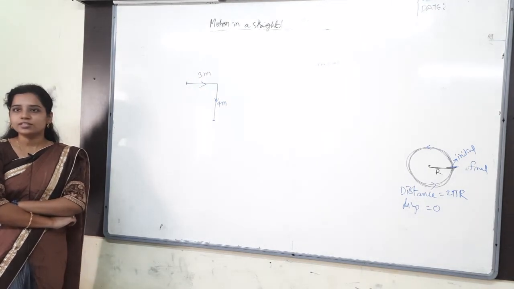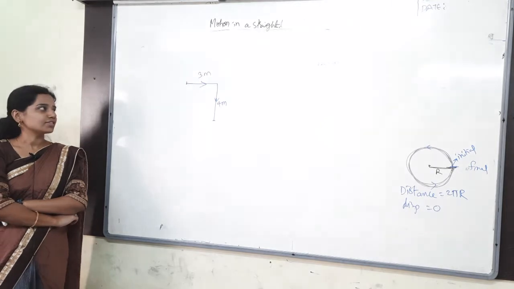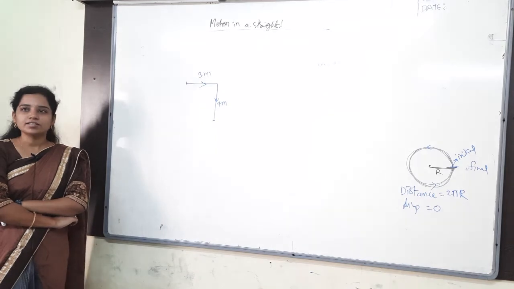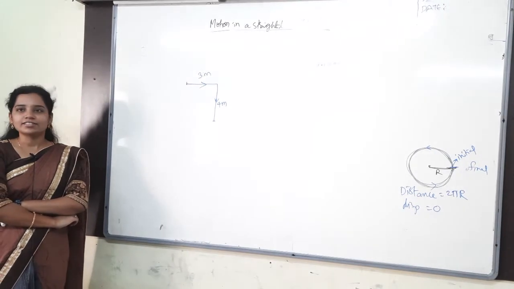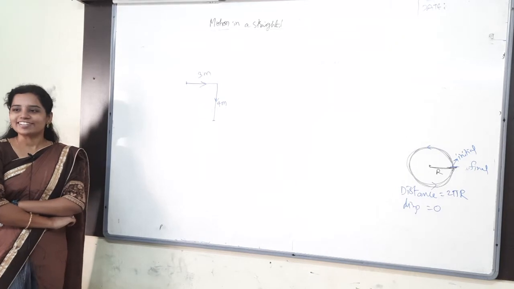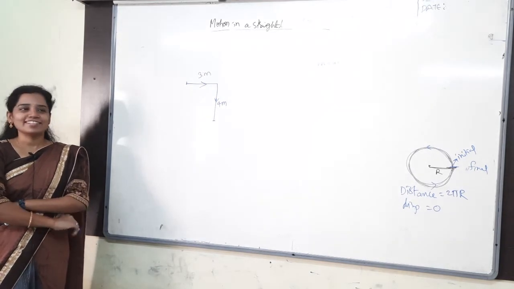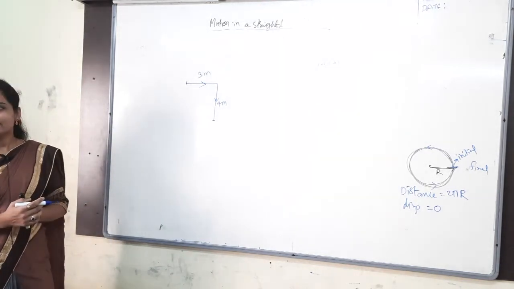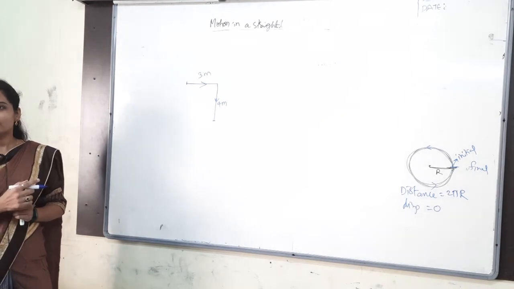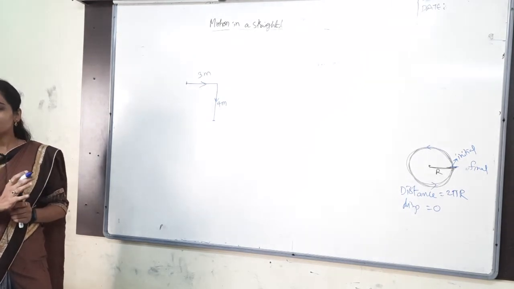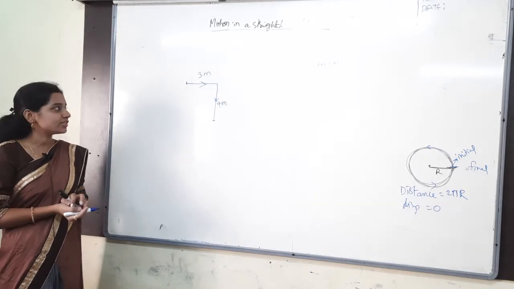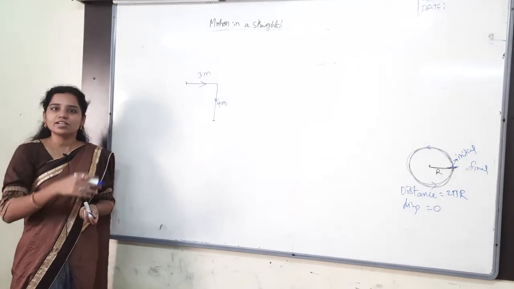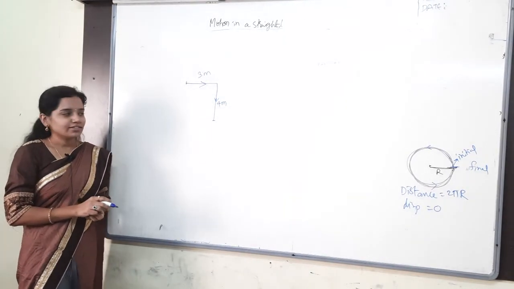Then any other answer? West of south, south of east. Any other answer? Is that 45? When is 45 correct? Tan 45 is how much? 1. Nothing but opposite and adjacent should be the same, then only we will get 45 degrees. Here 3 meters is there, 4 meters is there. If both are equal, then only they will cancel each other.